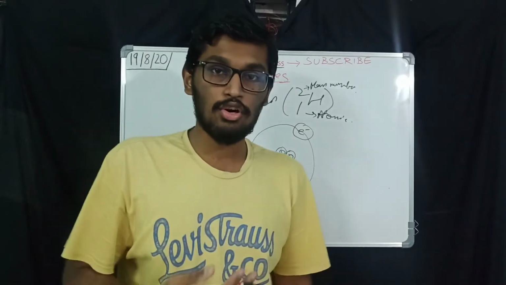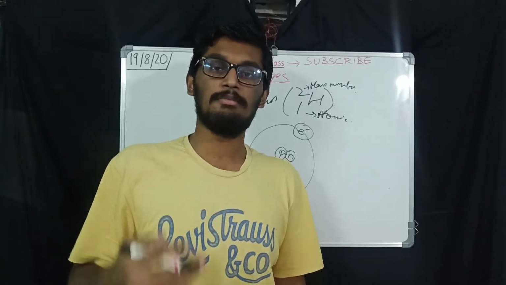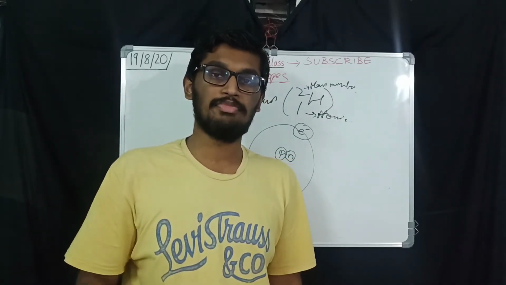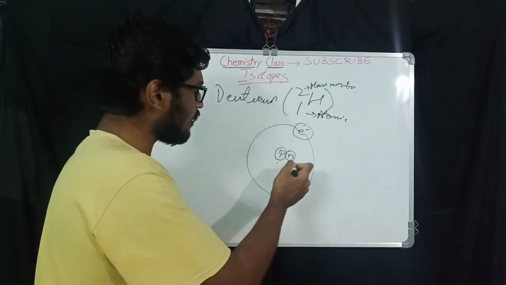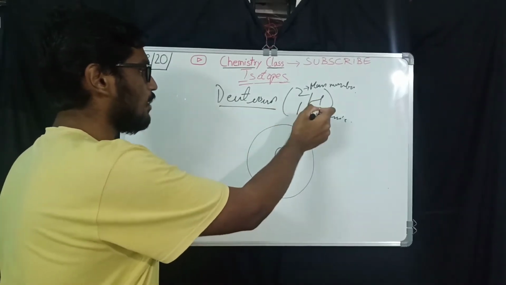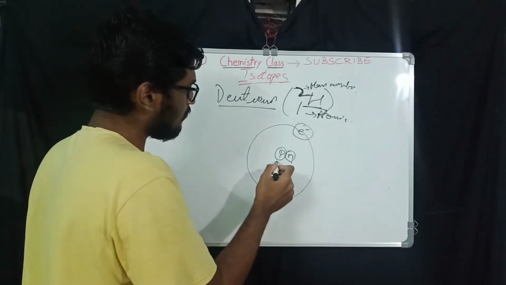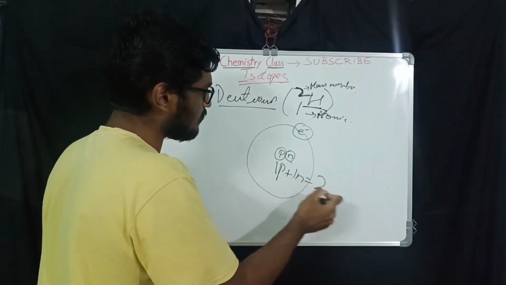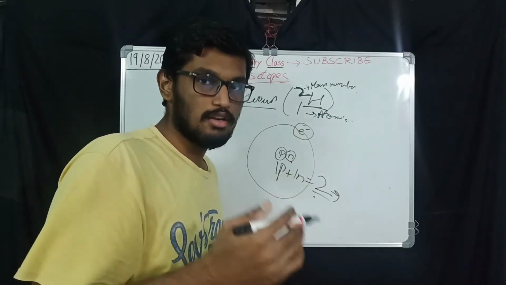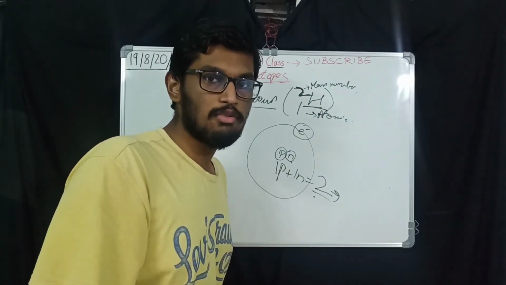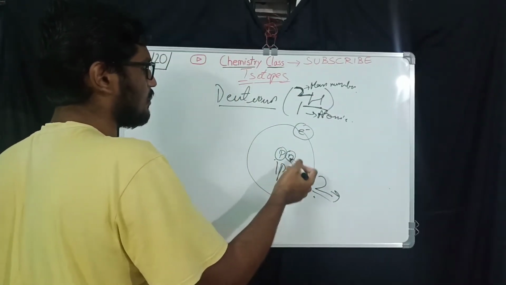Because in the last class I told you the definition of mass number, which says that it is the total sum of protons and neutrons present inside the nucleus of an atom. That means the addition of protons and neutrons. So one proton and one neutron in the deuterium isotope of the hydrogen element. That is the reason why we have written 2 here. One proton plus one neutron gives us the mass number 2. Those who did not watch my last class, I will leave the link in the description down below. You can go and watch.